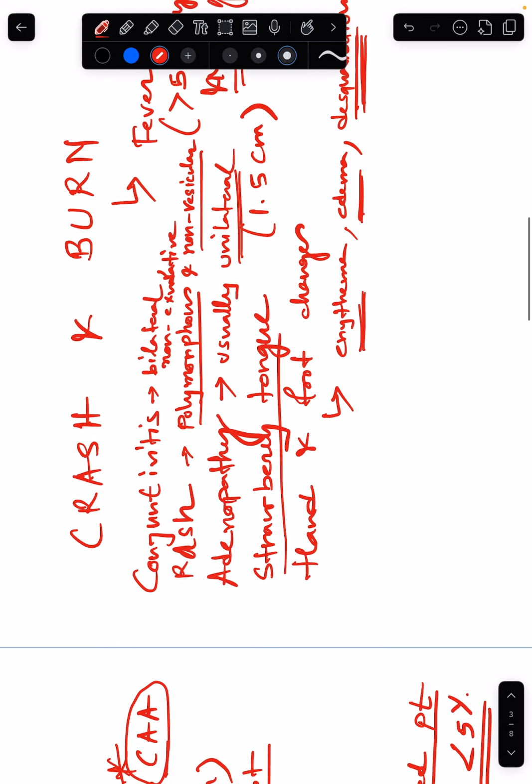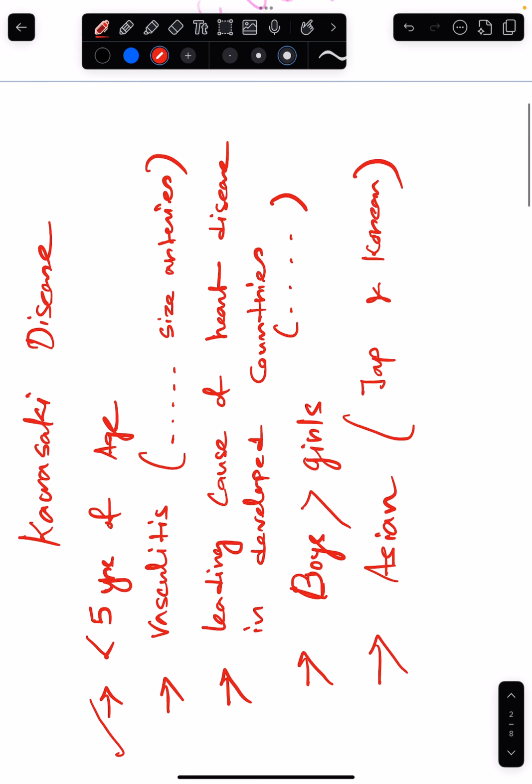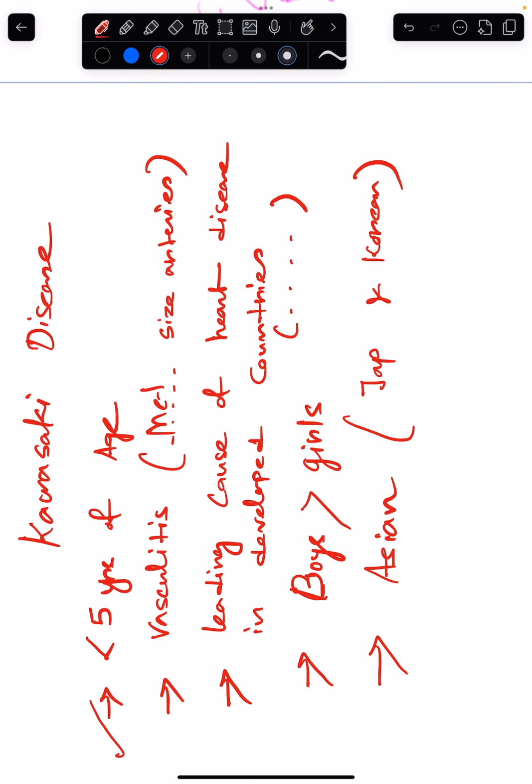And yes, it is a medium vessel vasculitis. I hope you could have answered it. Medium. And the leading cause of heart disease in developing countries is rheumatic heart disease. Okay, thank you.